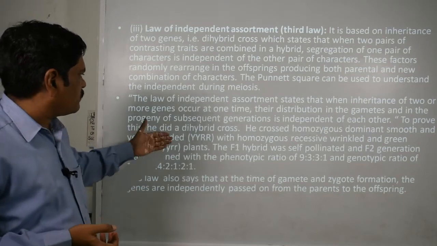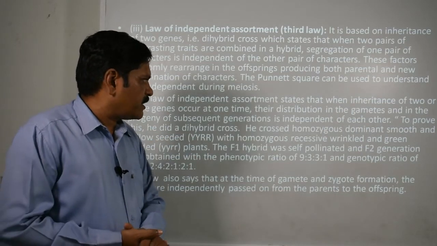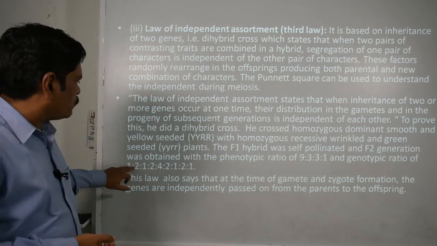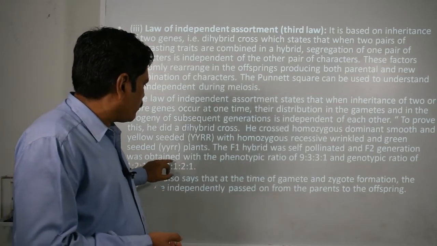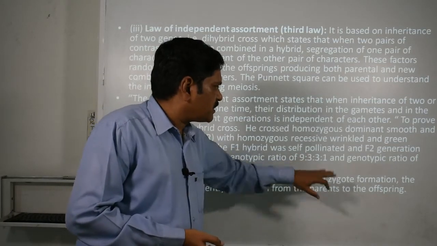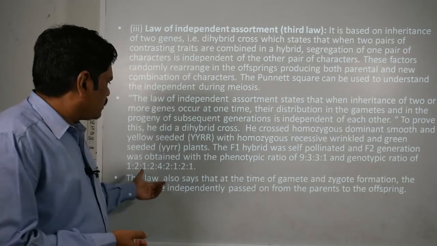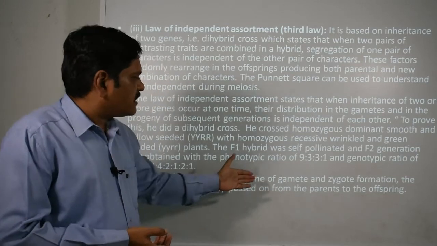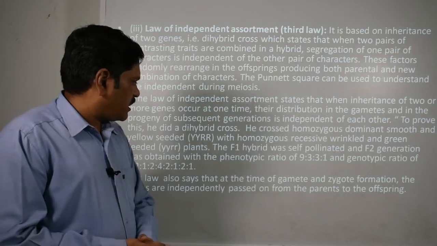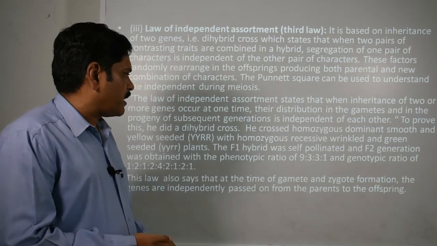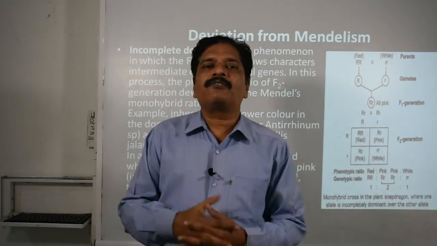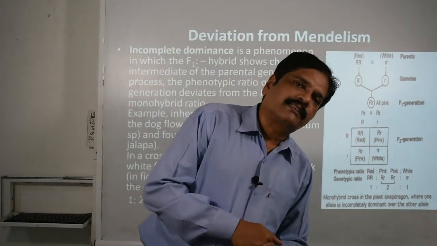And to prove this, he did a dihybrid cross, and you know what the result was? The genotype ratio was 1, 2, 2, 2, 4, 2, 1, 2, 1. And what is the phenotypic ratio? 9:3:3:1. So this law also says that at the time of gamete and zygote formation, the genes are independently passed on from the parents to the offspring, and this is the basic idea of the law of independent assortment.